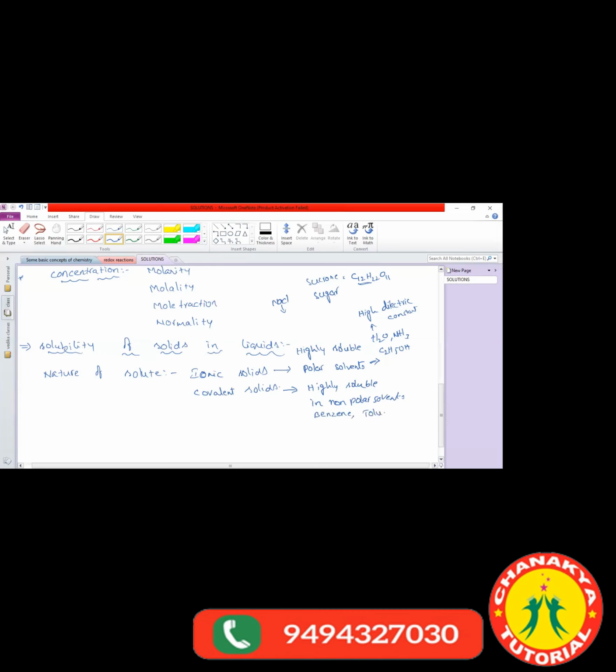Sir, non-polar means they cannot dissolve into their ions, right? Non-polar means it cannot dissociate into its respective ions. Yes, ma'am, it does not dissociate. Ions cannot form in non-polar solvents. Carbon tetrachloride, carbon disulfide, all these are examples of non-polar solvents.